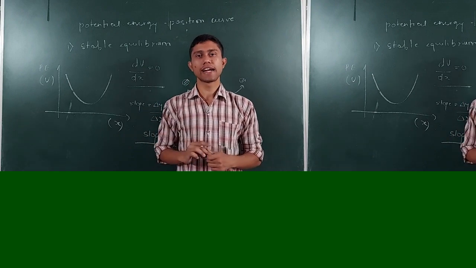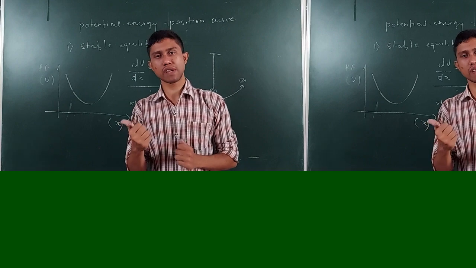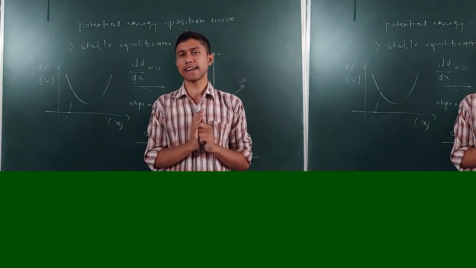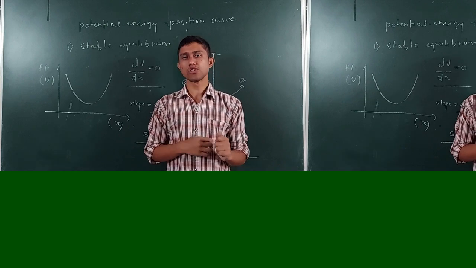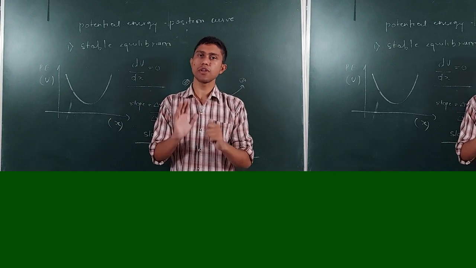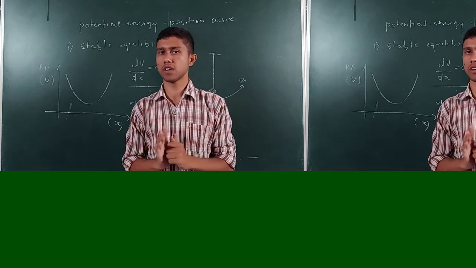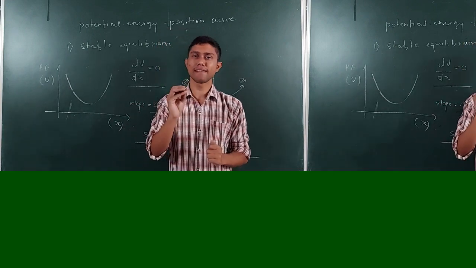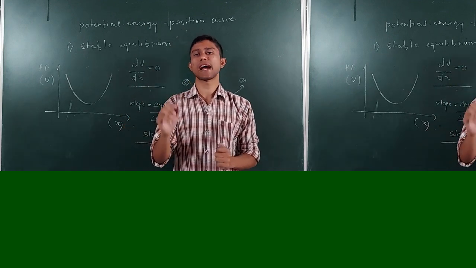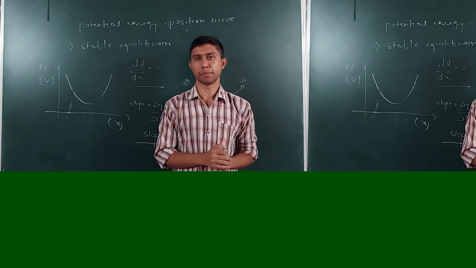I cannot tell which equilibrium it is: is it a stable equilibrium, an unstable equilibrium, or a neutral equilibrium? I can just tell that it is an equilibrium. So keep it in mind that whenever you see a potential energy position curve and the slope equals 0, that is the point at which the particle is in equilibrium.